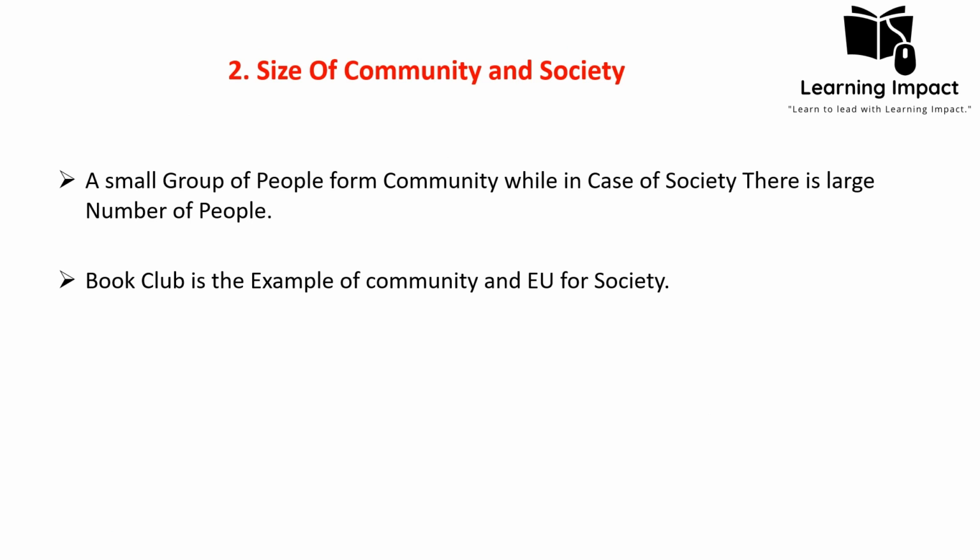Then there are also other differences. For example, size. In case of the community and society, they both are a group of people, but a community is a small group of people. But society is also a group of people, where a large number of people are included. For example, a book club is an example of community where people come and share the knowledge which they have about the book they have read. And for example, the European Union forms a society because it includes many nations. So the community size is smaller as compared to society.